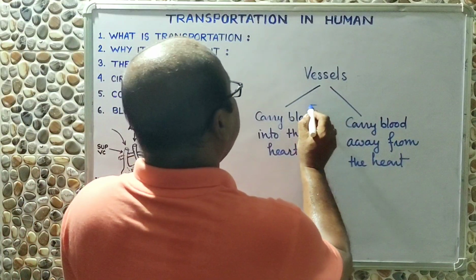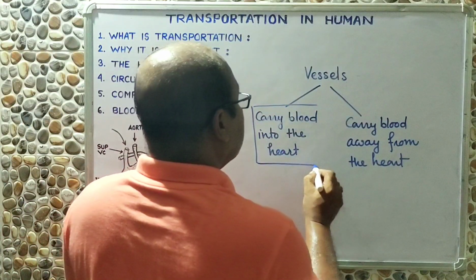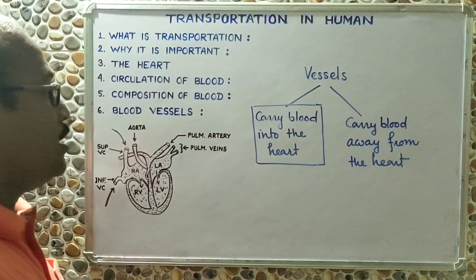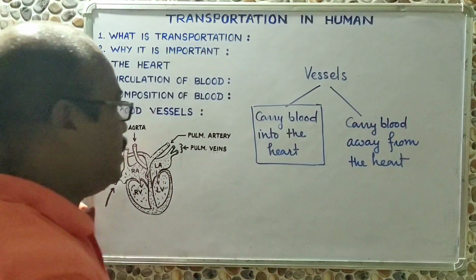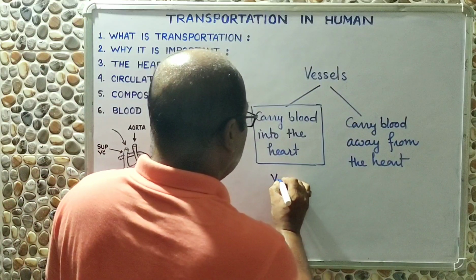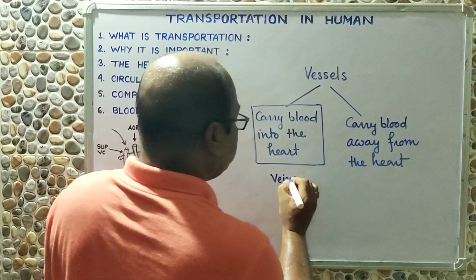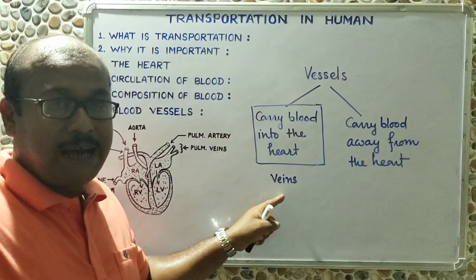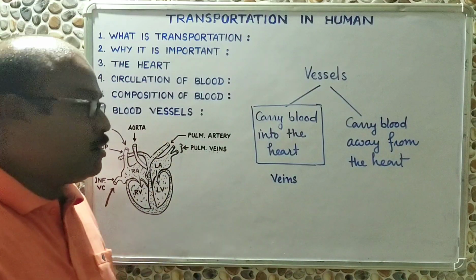Now scientists have given names to these blood vessels. The blood vessels which carry blood into the heart are called veins. So veins will always carry blood into the heart.